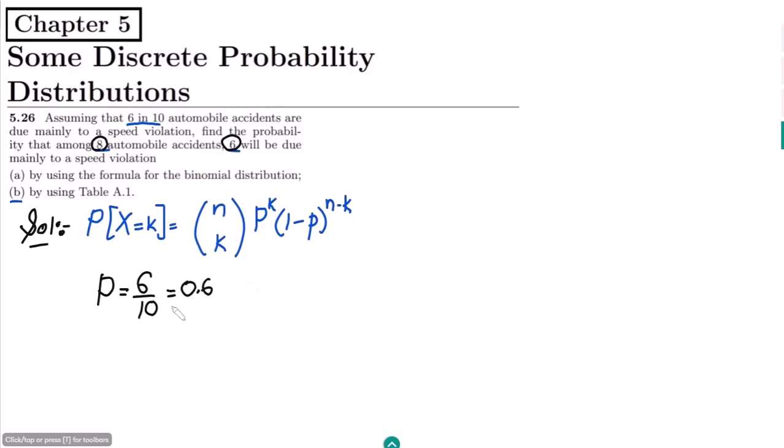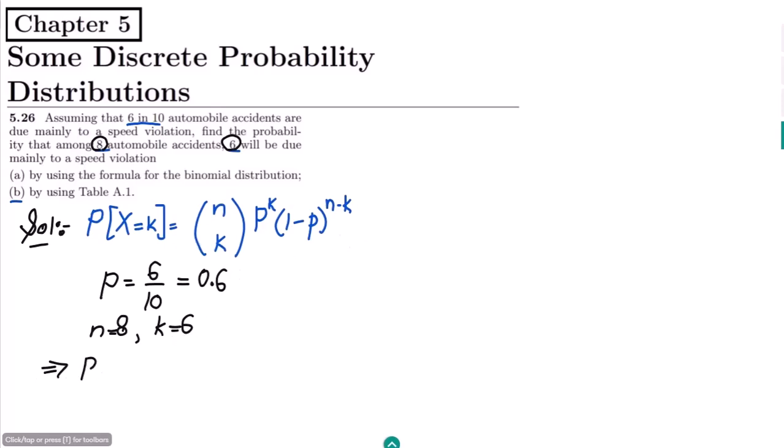Okay, this is what we have found out. Similarly here we can see that among 8 automobile accidents, 6 will be due mainly to a speed violation. So the total number of automobiles here is 8, and from 8 we have to find the probability that 6 are due mainly to a speed violation. Okay, so all the items are given here. Let me put values here.